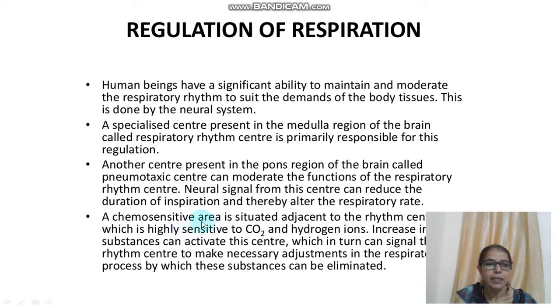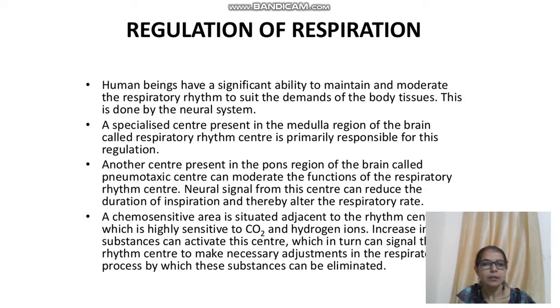Now one more area is known as the chemosensitive area. It is present very close to the rhythm center, and the special feature of this chemosensitive area is that it is highly sensitive to CO2 and hydrogen ion. Now what happens if the concentration of CO2 or hydrogen ion increases? The signals will arise from this center and go to the respiratory rhythm center and they will alter the rate of respiration.